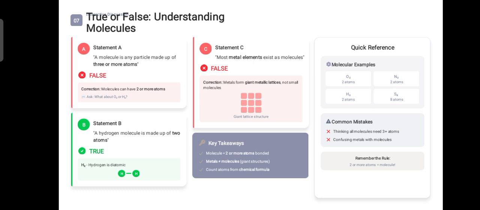On the side, the tip is also given to you that you just have to remember or memorize: two or more atoms are able to make up molecules. Molecule equals two or more atoms bonding together, while metals are not molecules, they make giant structures. These are the specific key takeaways, you have to keep these things in your mind. And for the third statement, you just have to count atoms using the chemical formula for that molecule.